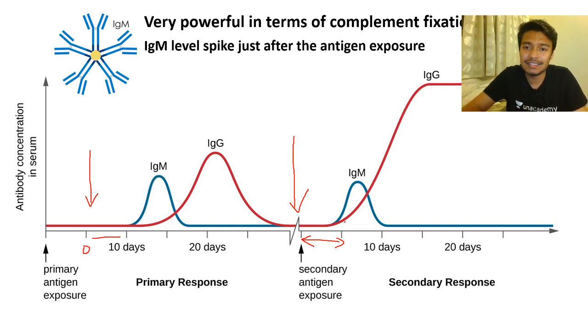Thus, most of them die. After the work is done, many of them have died. But a few of them lived. A few of them lived to do an important function, which is to become memory B cells. Memory B cells have a memory of the pathogenic antigen. Next time when the same pathogen enters our body, memory B cells hit, and they eliminate the pathogen way quicker than the primary immune response.